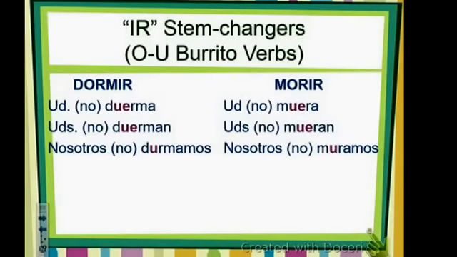Okay, now some of these are stem changing verbs, okay? These are O to U, so it's going to be duerma, duerman, and durmamos in the nosotros form. We only have the U in the nosotros. A verb like morir is muera, mueran, and muramos for the nosotros. Notice that the nosotros form does not have the E.